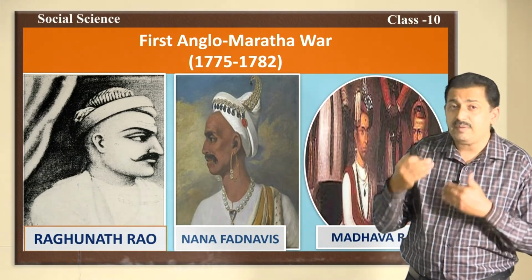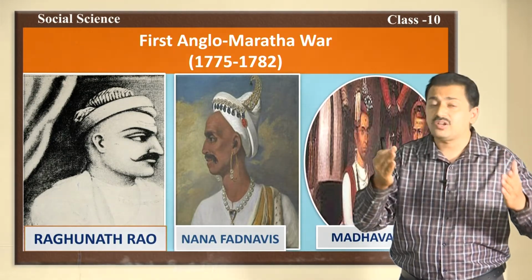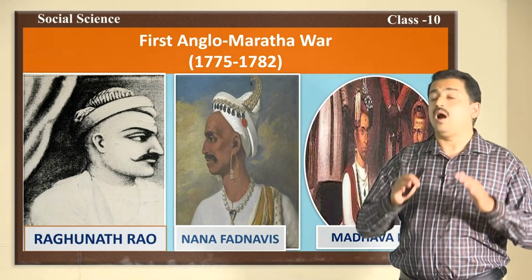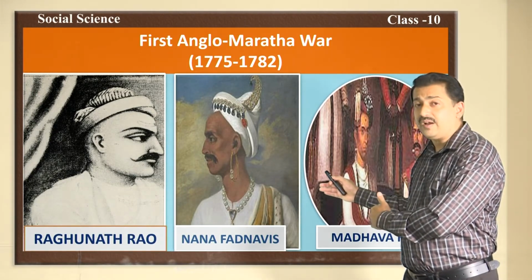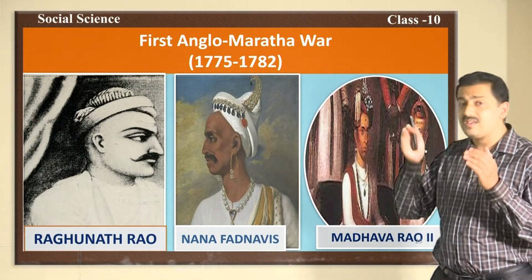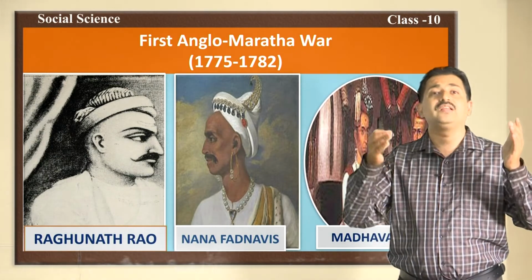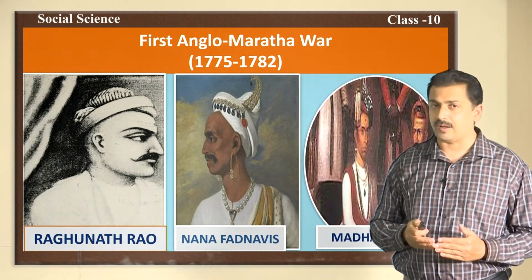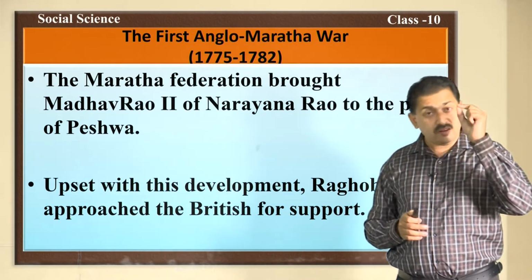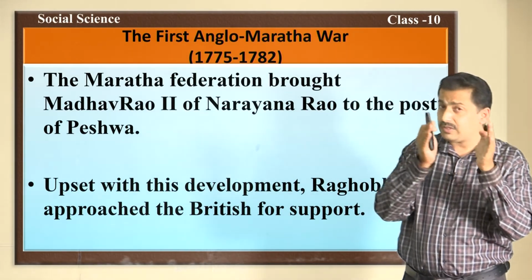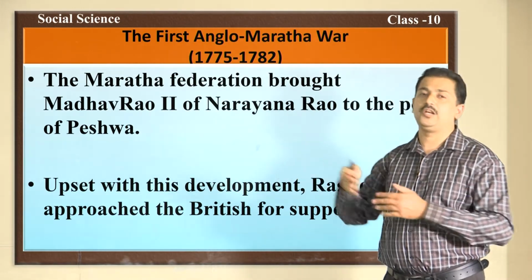He signed an agreement with the British. With the support of the British, he declared war against the Maratha families. All the Maratha leaders appointed the son of Narayana Rao, Madhavrao II, as the Peshwa, and faced Raghunath Rao and the English in the first Anglo-Maratha war. This is called the first Anglo-Maratha war. It started in the year 1775 and ended in 1782.